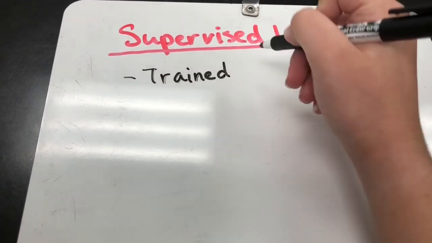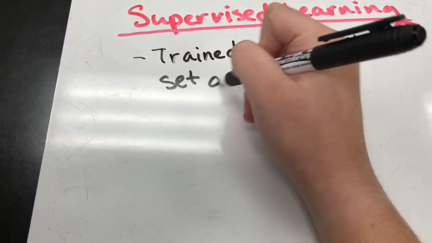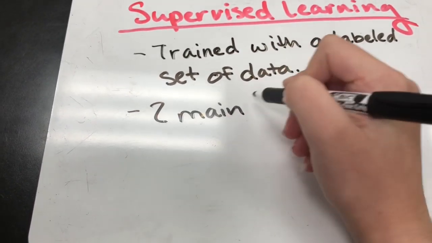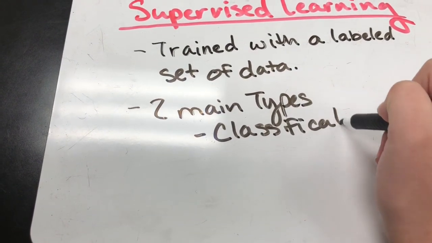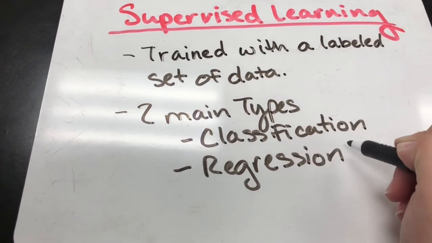The first type of learning we're going to talk about is supervised learning. In supervised learning, the machine is trained with a labeled set of data. There are 2 main types of supervised learning: classification and regression. Now let's talk about how they differ.